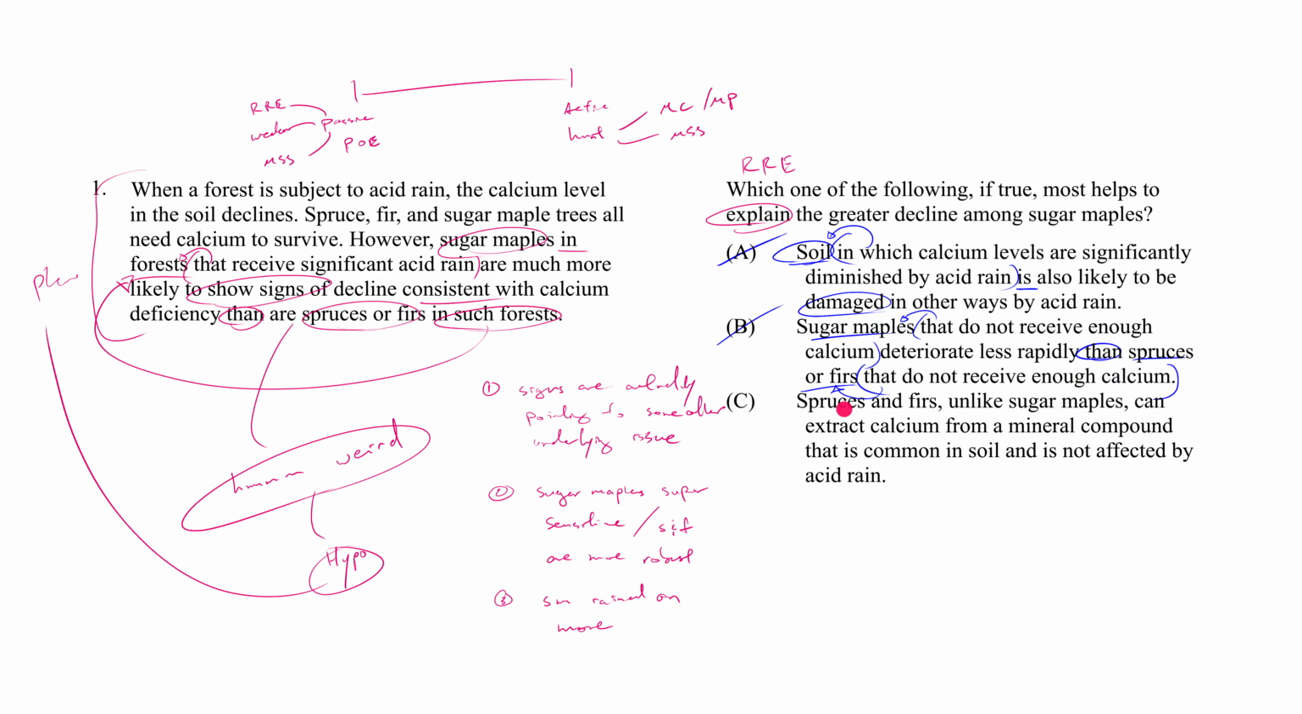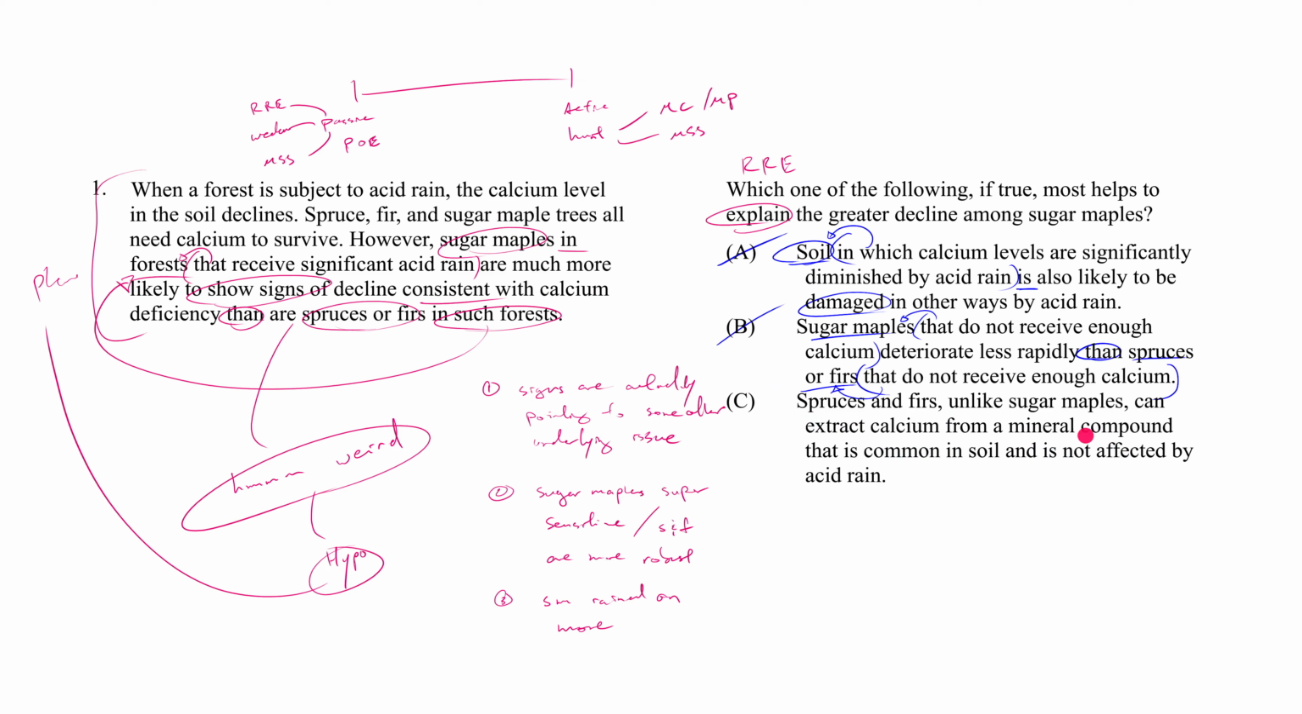How about C? Spruces and firs, unlike sugar maples, can extract calcium from a mineral compound that is common in soil and it's not affected by acid rain. Now, I don't think we came up with that, right? This is not one of our hypotheses. I don't think I ever could have come up with that. You could have given me 24 hours to think about this. I wouldn't have come up with this hypothesis. For the simple reason I just don't know enough about, I don't even know what discipline this is. Forest ecology, I suppose, right? I just don't know enough about forest ecology, let's say.